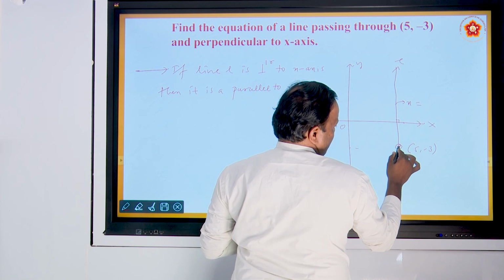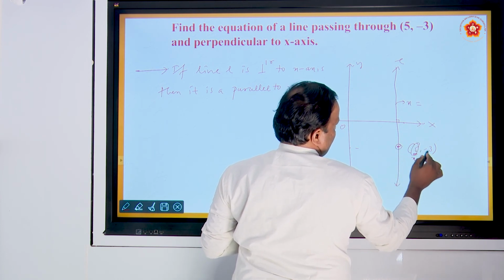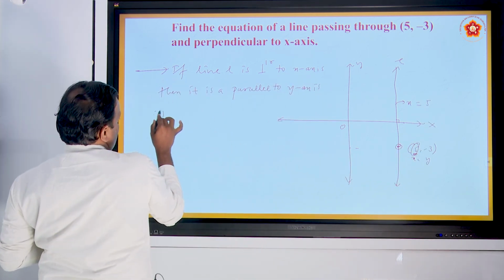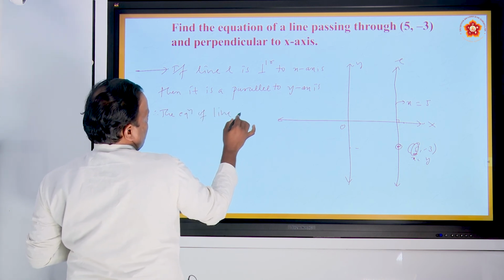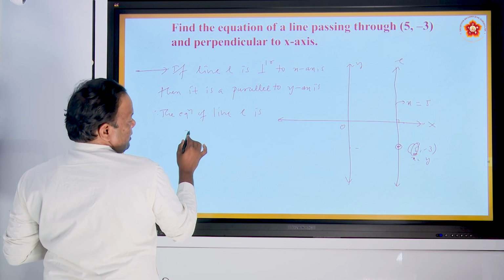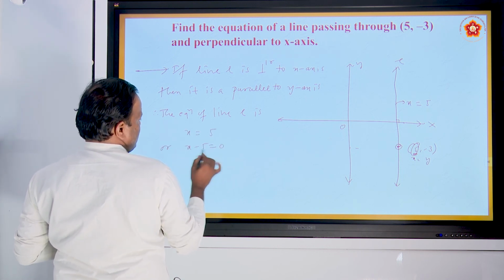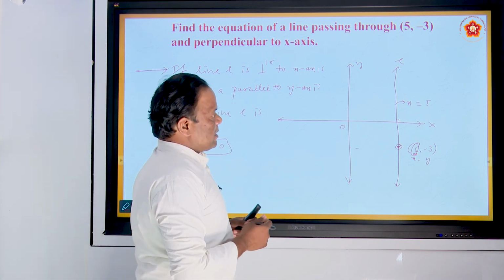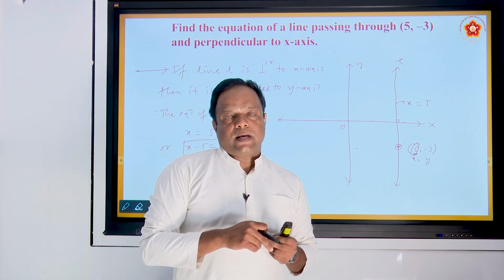What is x here? X equal to 5. Therefore, the equation of line L is x is equal to 5 or x minus 5 equal to 0. Okay, this is the equation of line L. That line is perpendicular to x-axis, so it is clearly parallel to y-axis.